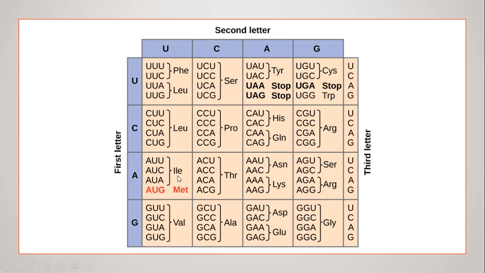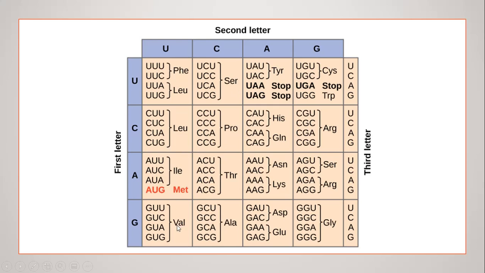So these are the only two amino acids that are encoded by a single codon, and the rest of these, as you can see, are encoded by multiple codons. Leucine is encoded by 1, 2, 3, 4, 5, 6 different codon combinations.